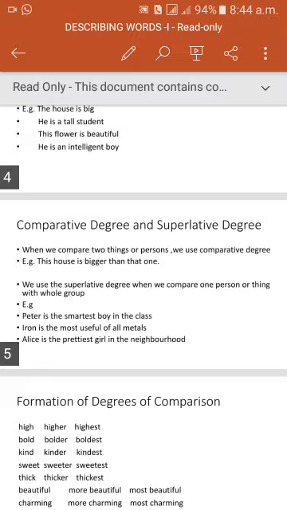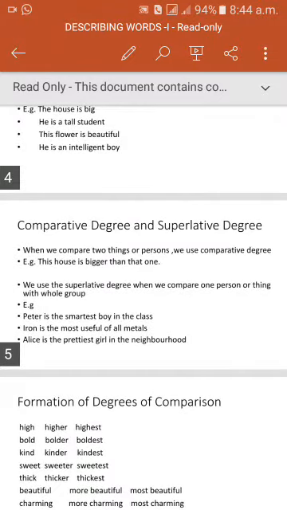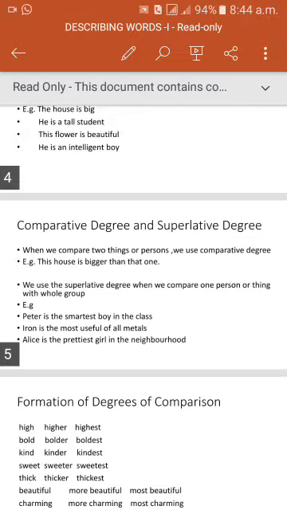So, next we use superlative degree when we compare one person with the whole group. For example, Peter is the smartest boy in the class. Smartest is adjective in superlative degree.